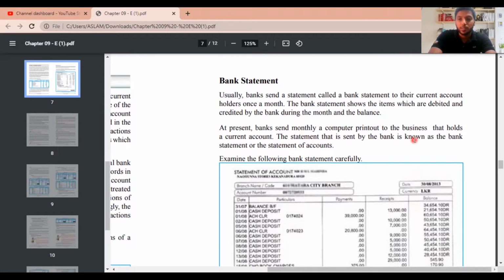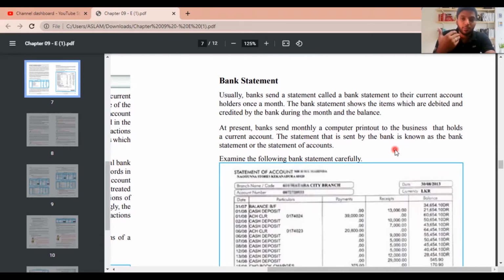The statement that is sent by the bank is known as the bank statement or the statement of account. What you need to know when it comes to a bank statement is that it is a type of statement which is sent by the bank to the current account holder. It can be sent at the beginning of the month, most of the time, or at the end of the month. Certain banks send it then.